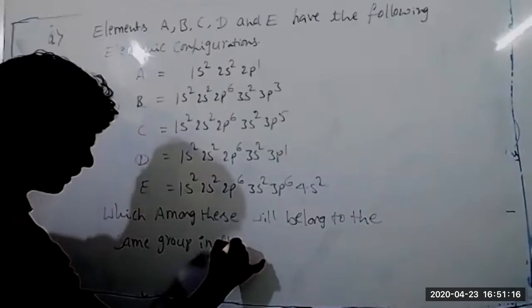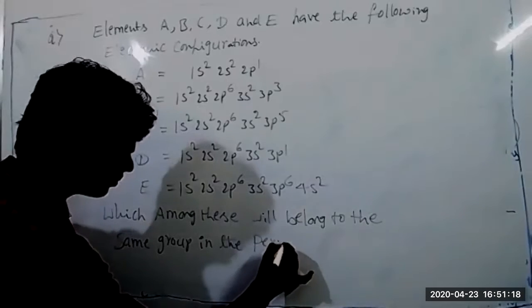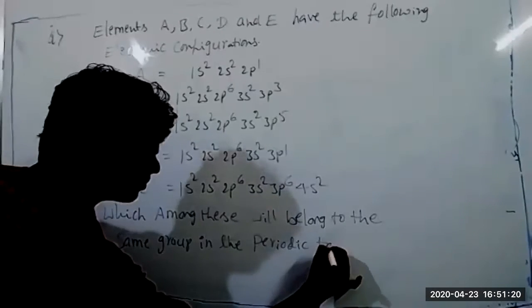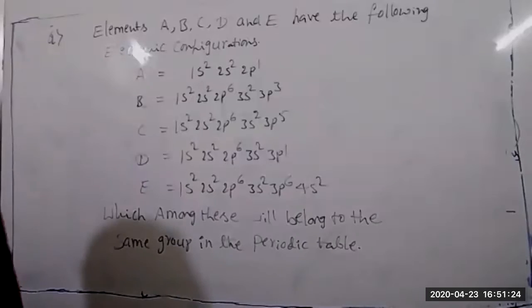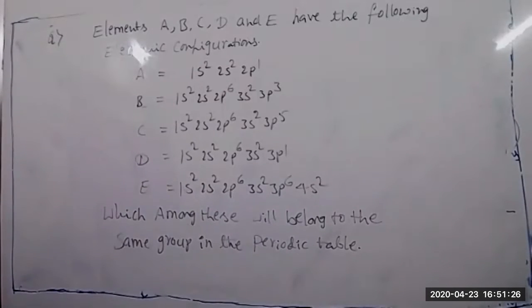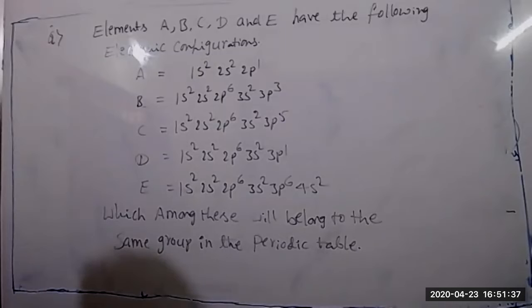Same group in the periodic table. A and D. Yes, correct, A and D.